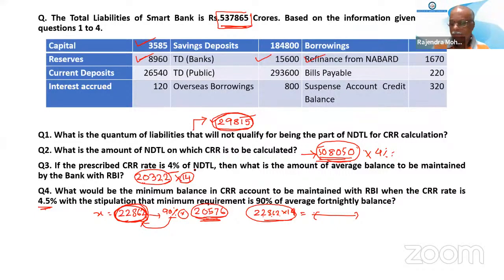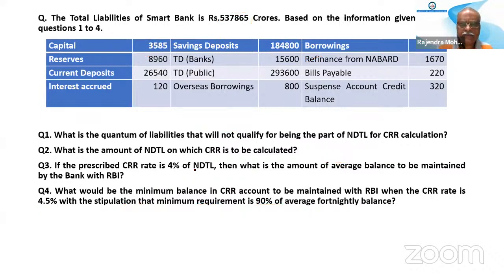Okay, clear? Sir, what is the term you use for 14 days? 20,322 into 14. Fortnightly. Fortnightly product basis balance. Product basis means the 14 days product. What is the 1 day product? This is it. The 14 days product, how much? Multiplied by 14. So the answer is multiplied by the 14 days, sir. So the answer to this question is only 20,322.